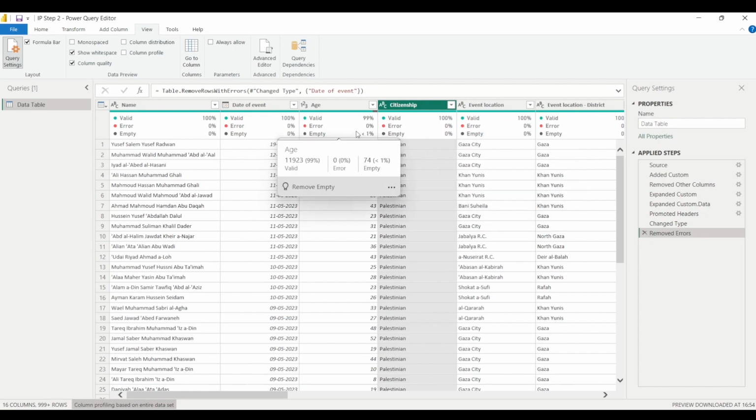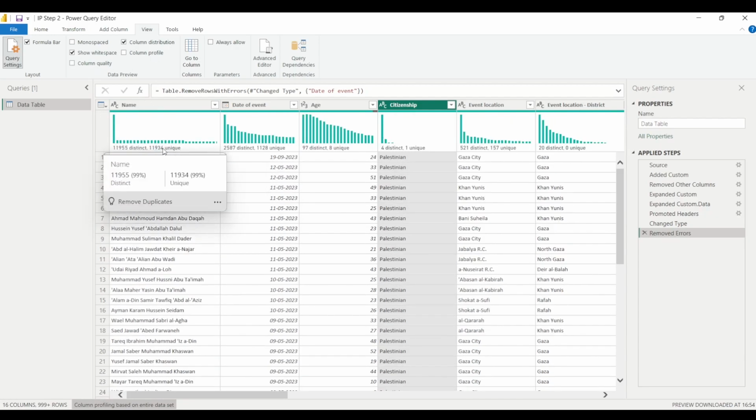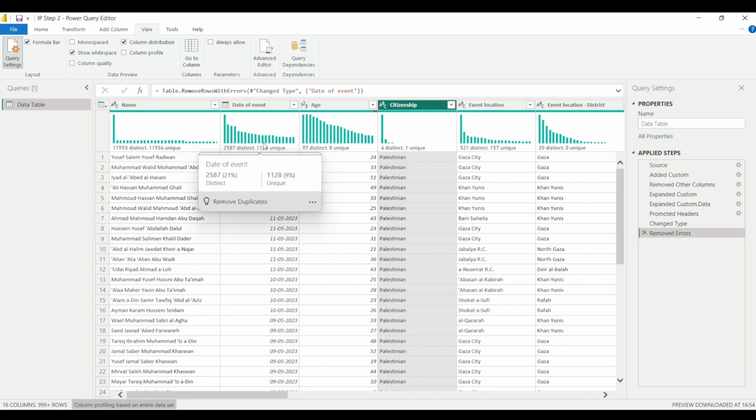We will have to treat the empty values, so we will discuss that. Now if I click on column distribution, this will tell you about the distinct values and unique values in each column. Unique values refer to those values which occur only and only once in a given column, and distinct refers to different values that occur in a given column. So that's the difference between distinct and unique, and this is shown in column distribution.